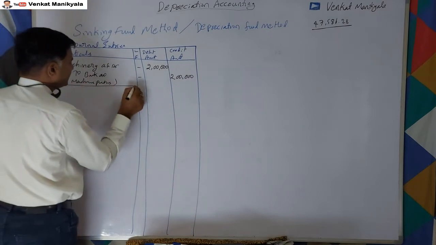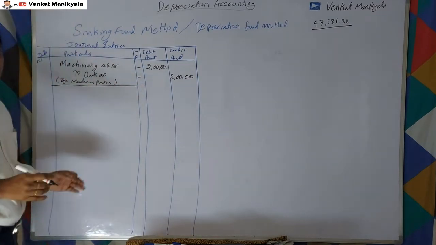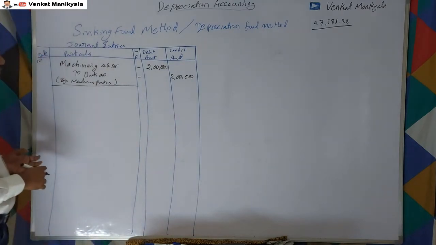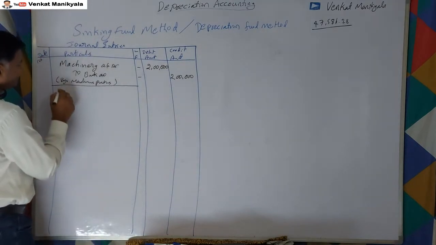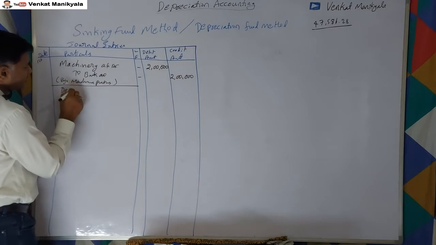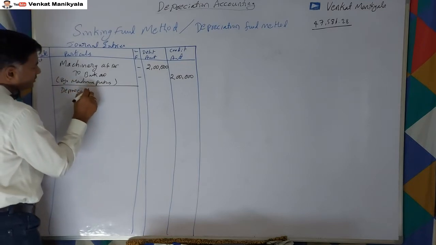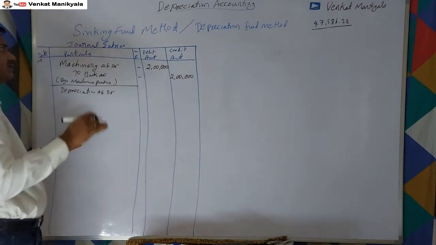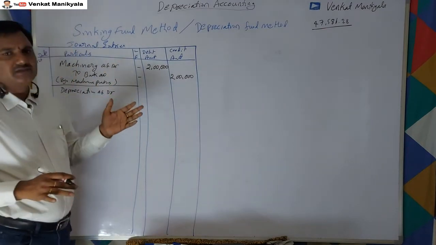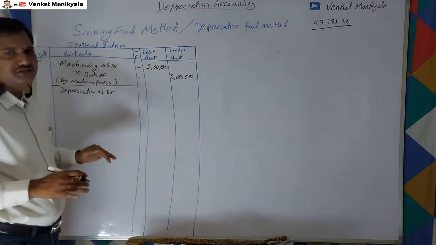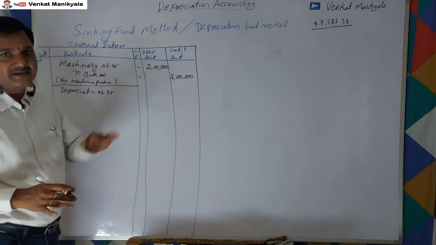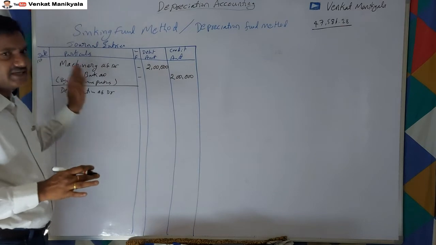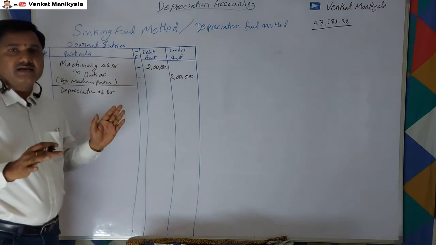The second general entry is for providing depreciation, right? So here we provide normal depreciation, saying depreciation account debit. In other cases, other than the sinking fund method, we write depreciation account to machinery account, where machinery account is directly credited, but in this case, no. Machinery account remains the same until the end of its life.